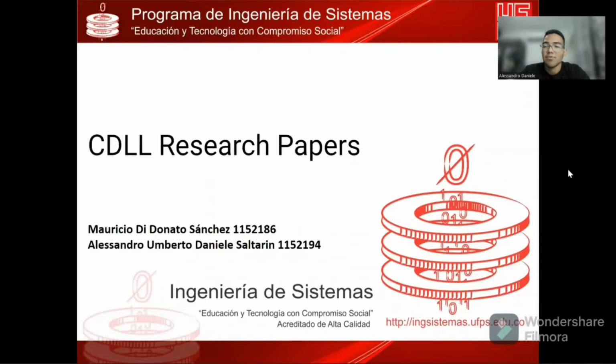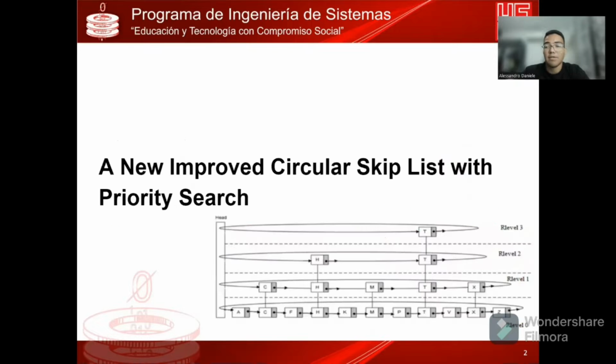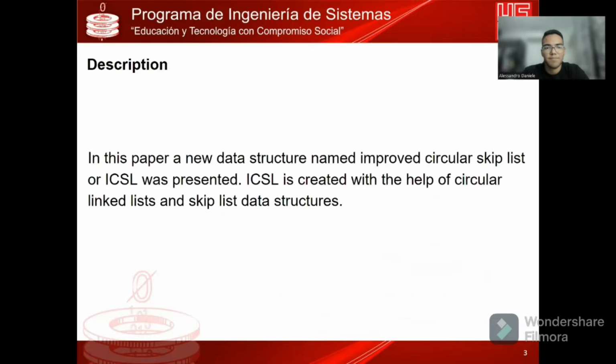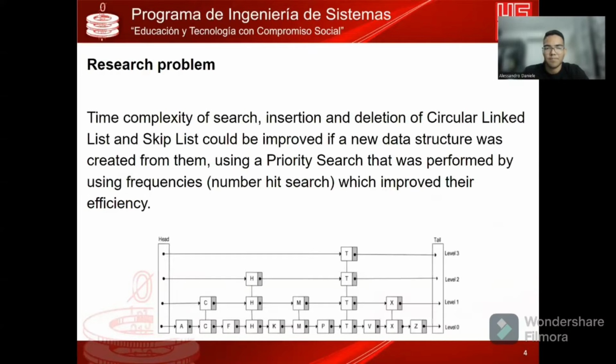My name is Alessandro Saltarin, my classmate is Mauricio Dionato Sanchez, and we're going to present you circular double linked list research papers. The first document is a new improved circular skip list with priority search. The description is, in this paper, a new data structure named Improved Circular Skip List, or ICSL, was presented. This new data structure is the combination of two data structures: circular linked list and skip list.